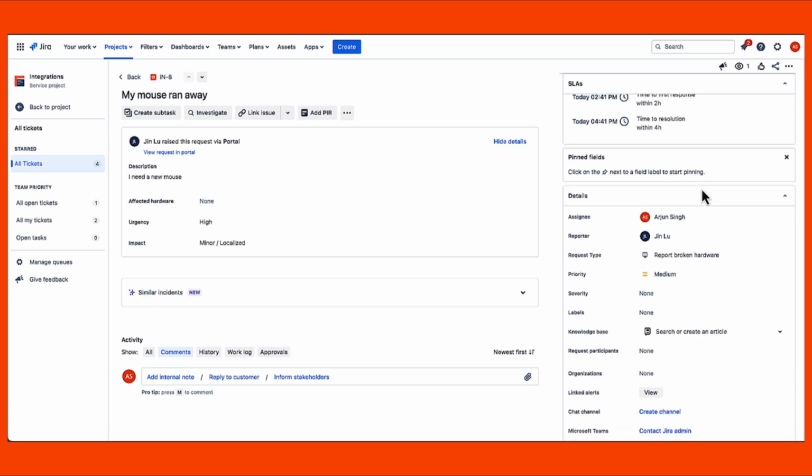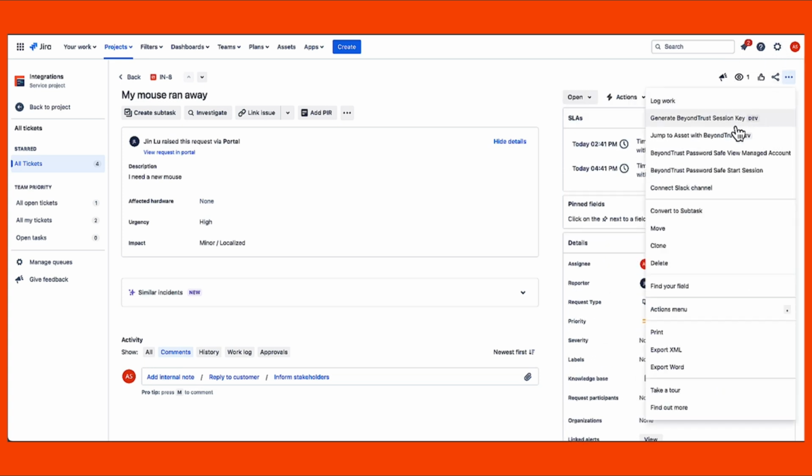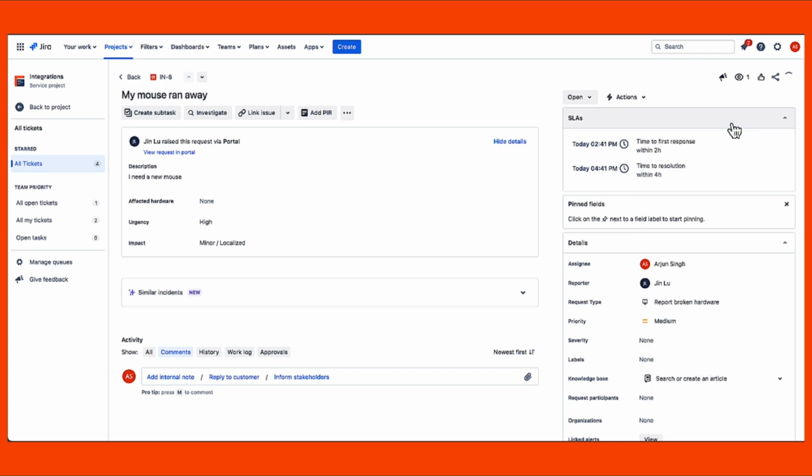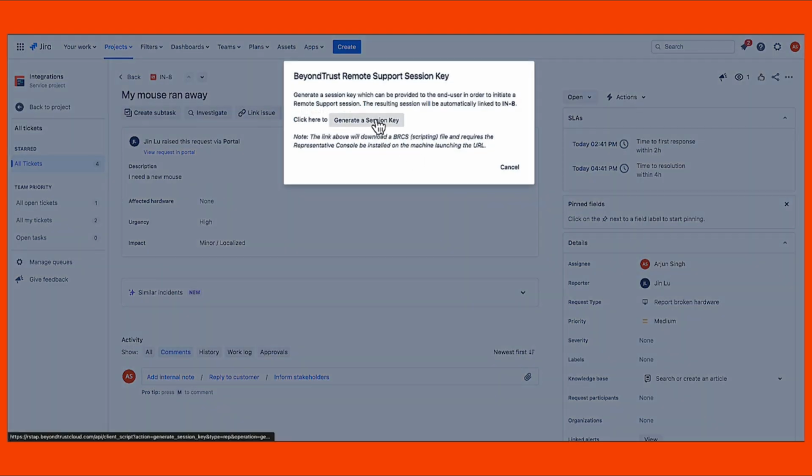The first part of this demonstration, Arjun will generate a session key that he will send the end user, who can then go to the remote support portal and enter that in to request a support session.